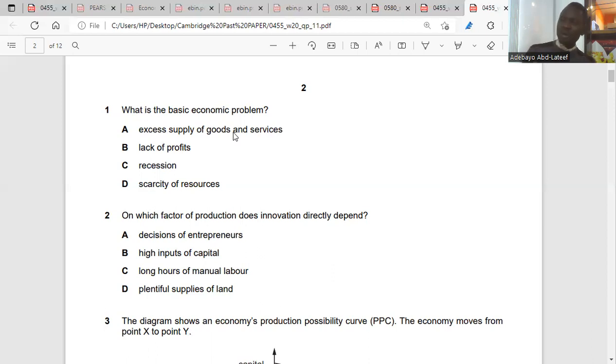When we talk about the enterprise, we talk about the skills, the knowledge that the entrepreneur will use to produce goods and services. So, one of the characteristics of an entrepreneur is to be innovative. As an entrepreneur, you should be able to create new ways of doing things. It's A. Is it clear? Question 3.